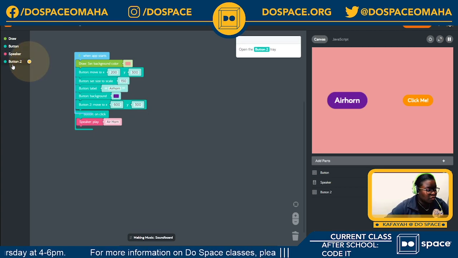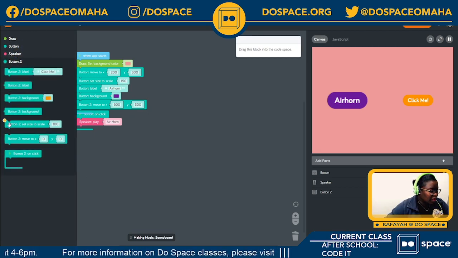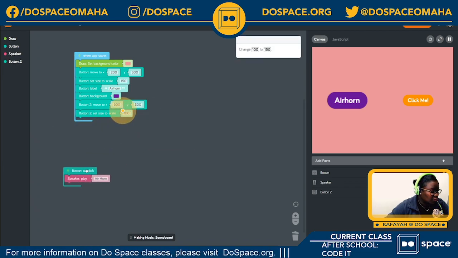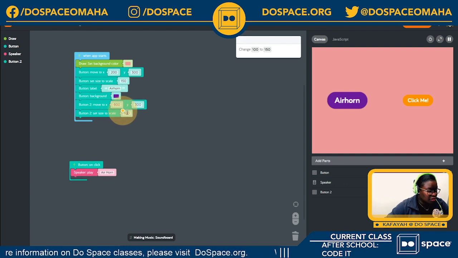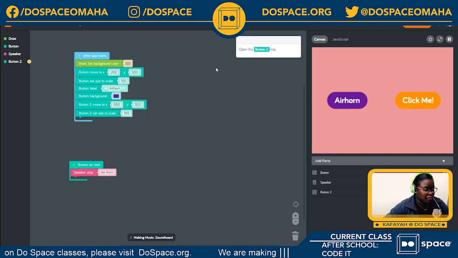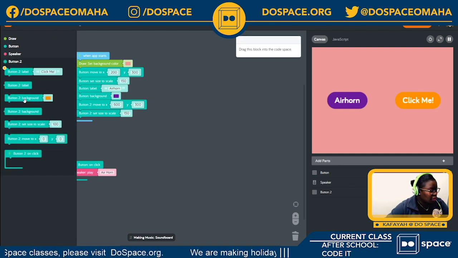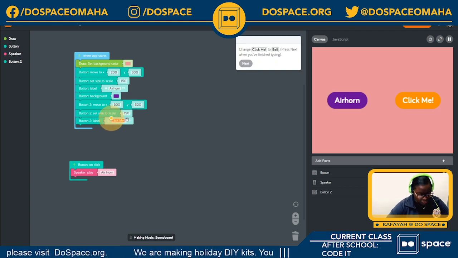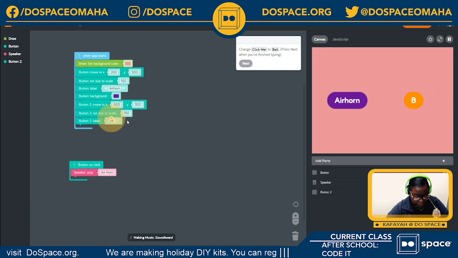So inside of my button 2 tray, I'm going to set the size of my button. Let me move this down a little bit. The size of my button, of course, is going to be 150, just like the first button. Next, I'm going to choose a label, and we're going to change this one to bell.